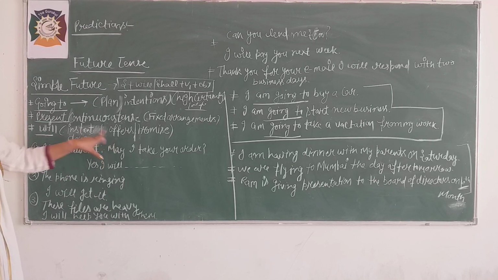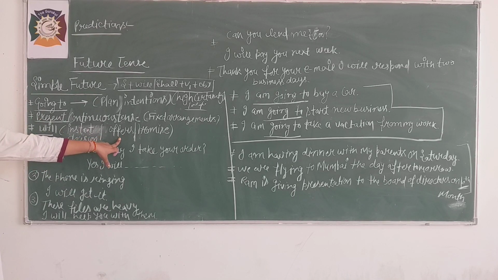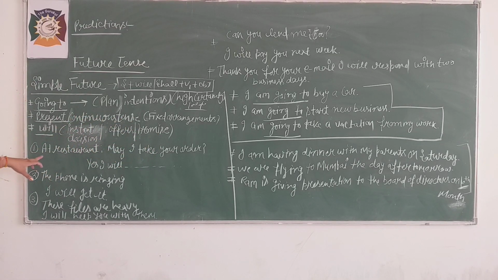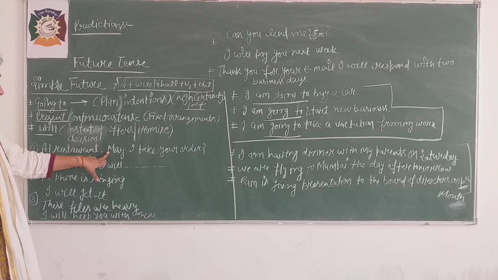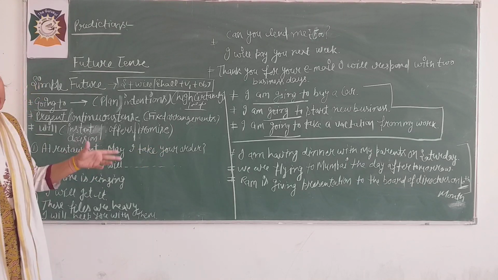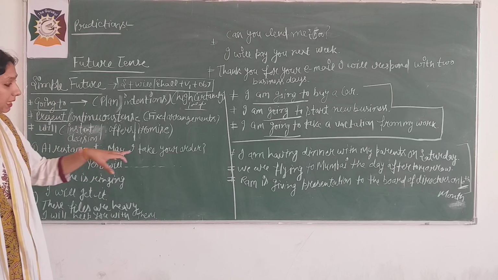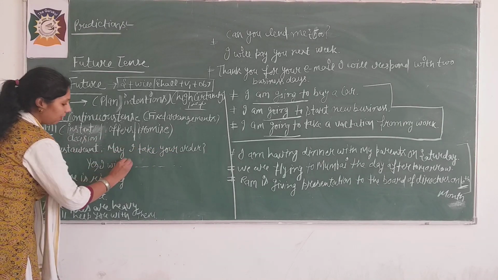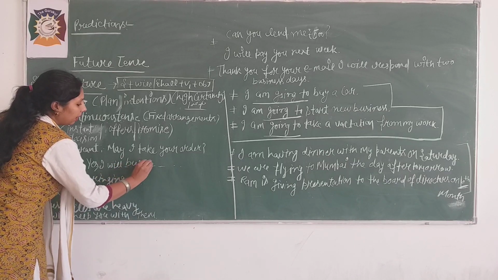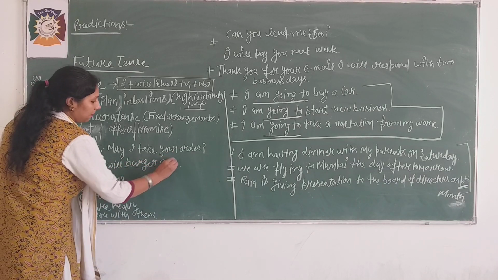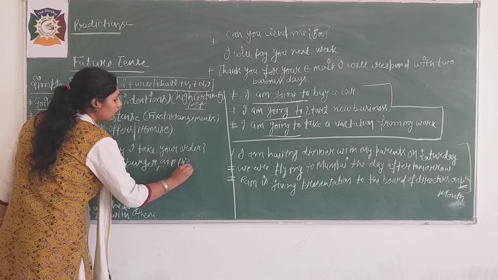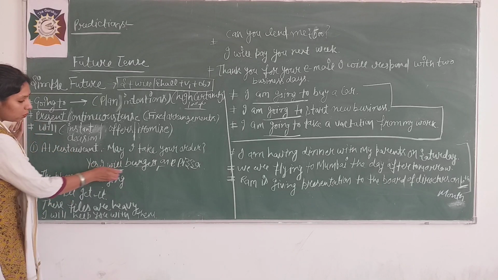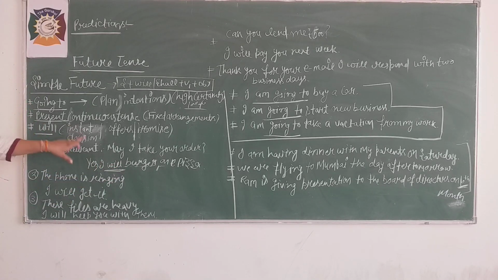And for the offers, will is also used for the offers. And the third one, promise. See at a restaurant, may I take your order? Suppose one waiter is coming there and he is asking you, may I take your order? Then you will say, yes, I will have one burger, one pizza, whatever you want to eat, okay beta. See, I will means on the spot you have taken your decision, okay, instant decision.